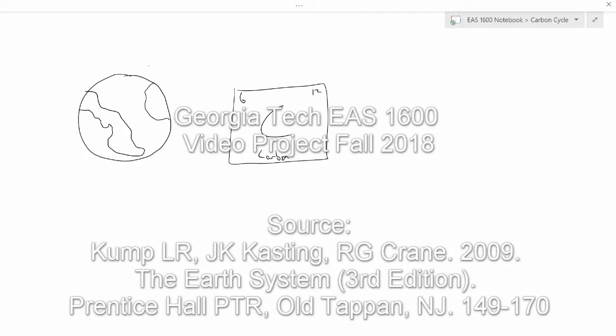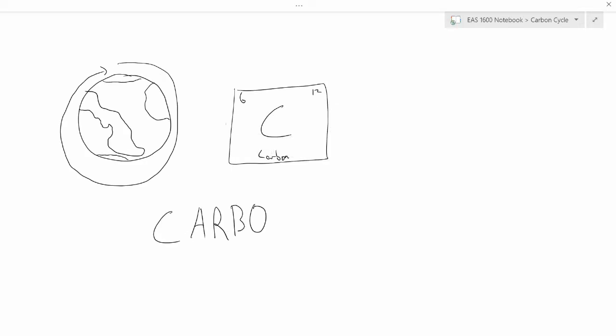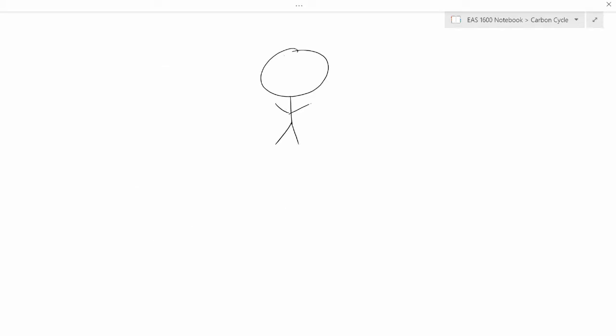Carbon is one of the most important elements on Earth. But before we get into it, let's go over some terms. So carbon hates to be by itself. It's normally found bonded to another molecule, such as hydrogen or oxygen.